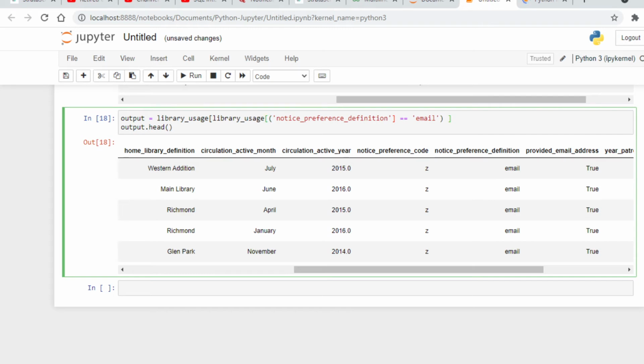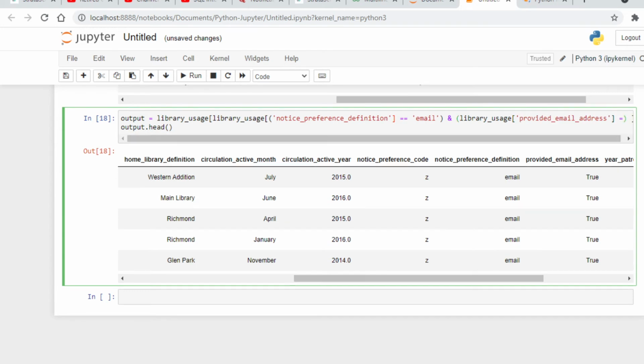Okay, and then we will apply our second condition, and library uses provided email address equal to false.